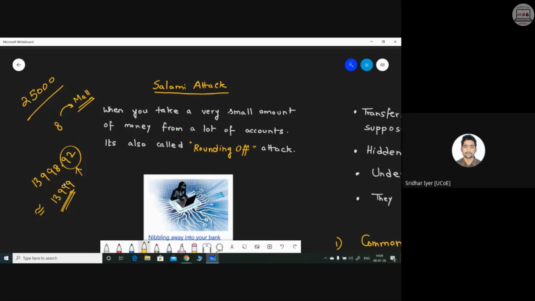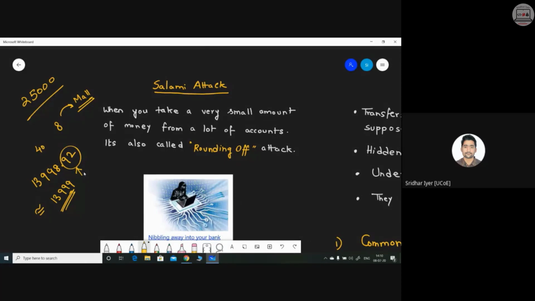Why? Because that extra 8 paisa is not noticeable. You are not even noticing that extra 8 paise in a transaction here and there. So that extra 8 paisa gets added up for a single user. For example, one user is visiting that billing counter after you. He might be having a transaction of extra 40 paisa. So again, that 40 paisa gets added to that 8 paisa, and this process keeps on continuing.